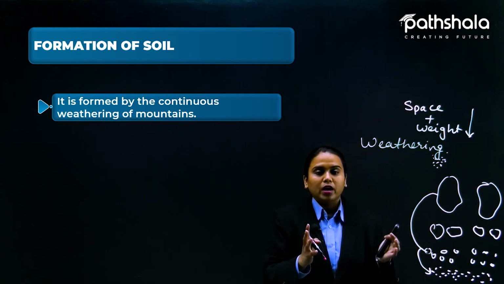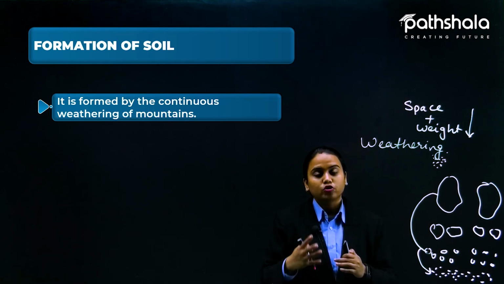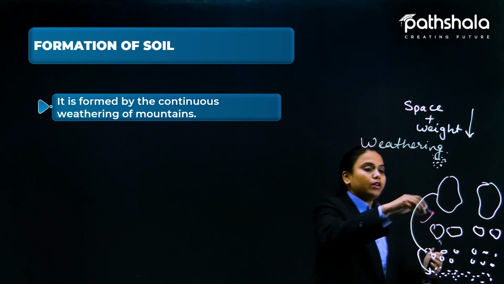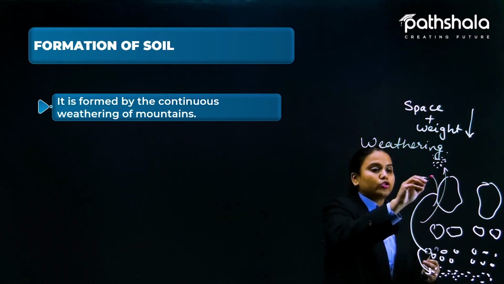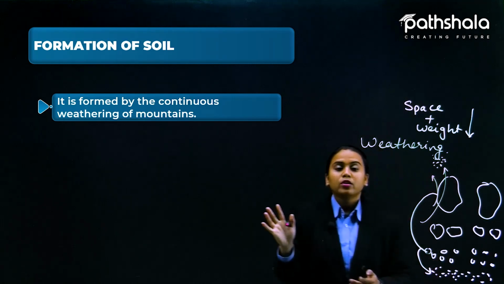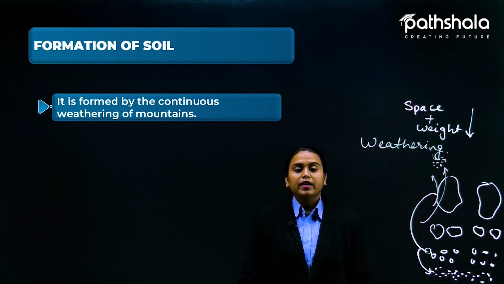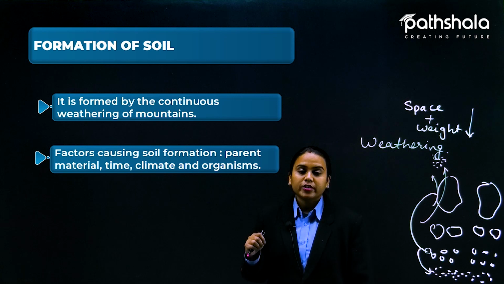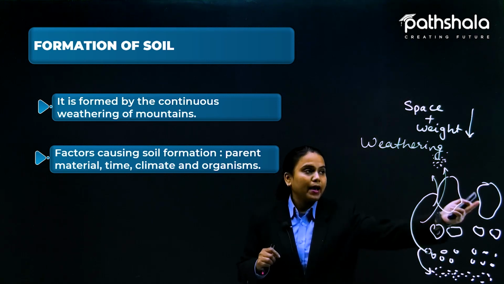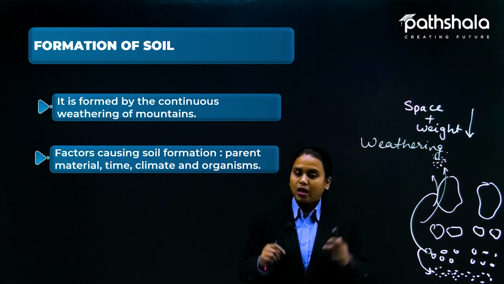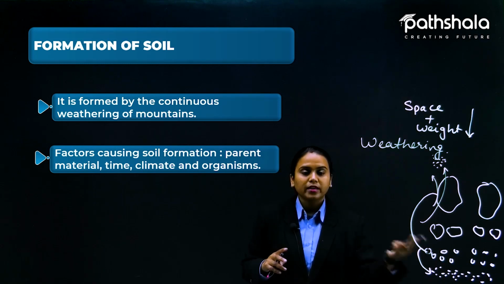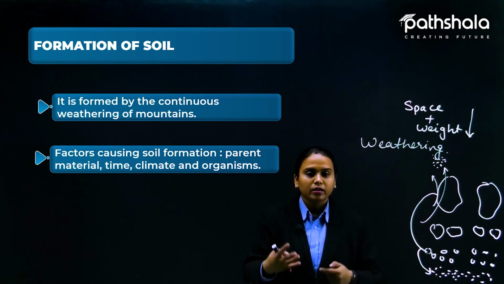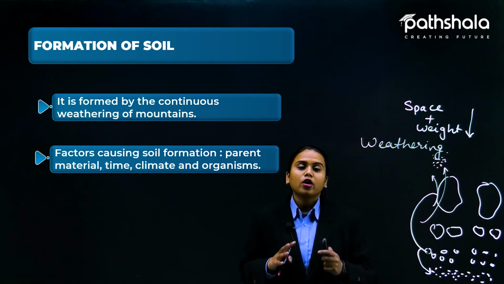So weathering means breaking in a way, but with the help of natural conditions only, like collection of water, and winds too, right? Winds carry small particles away like this. So all these things are working for the formation of soil. The factors causing soil formation are the parent material, which was a big rock; time, because after a long time it happens, it is not a single day process; climatic conditions, seasons like summer, winter, rain; and organisms.